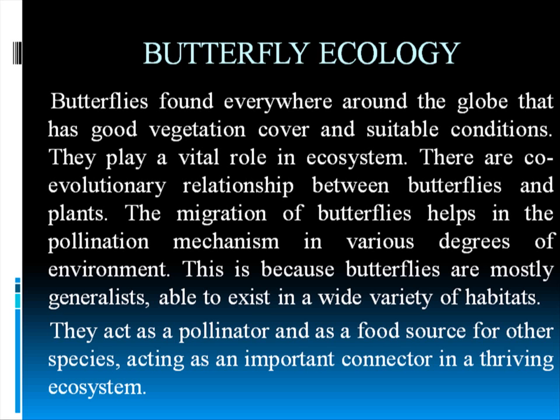You know, butterflies pollinate flowers, etc. And the migration that I told you about, the monarch butterfly that migrates, it helps pollination to occur in many other areas. Like there is hair on the body of a butterfly. When it goes to many plants, the pollen grains on the plant stick to the hair of the butterfly and are carried to other flowers, and there the pollination occurs.